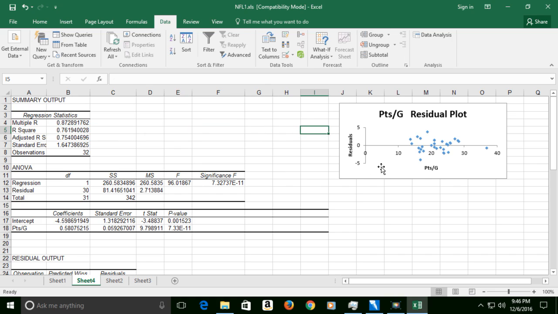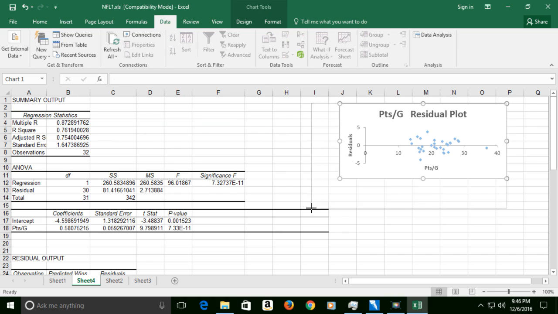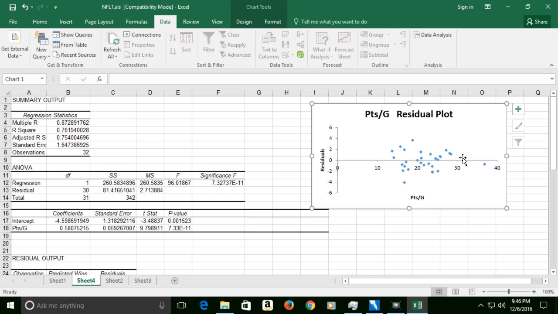But the one thing that's better about this than last time is look at our little dots here. That's random. Those dots are scattered all over the place. Okay? So at least we have random residuals. The residuals are not with a pattern. R-square is good. The T statistic is good. Standard error is legal. And the errors are random. Okay? The errors are probably bigger than we'd like them to be, and the standard error is the measure of that, and it's certainly bigger than we'd like them to be, and R-square is smaller than we like it to be, but there's nothing about this regression that's technically invalid.